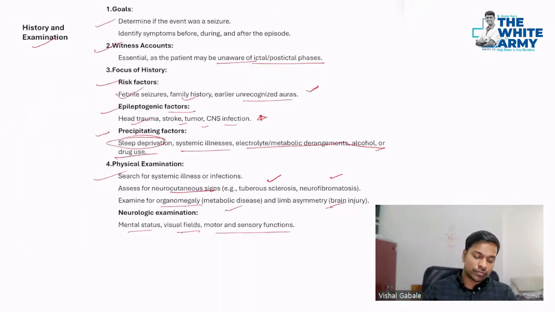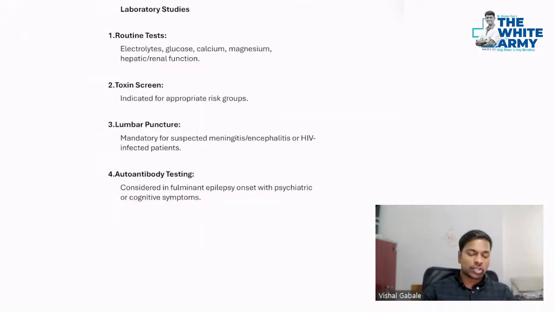So finally coming to the laboratory studies. Routine investigations we will do. CBC will be important to do in these patients just to get to know about the anemia, etc. Just to know about the TLC. Very important, TLC, just to rule out CNS infections. Even platelets, to rule out bleeding in the brain, etc. So that will be important.